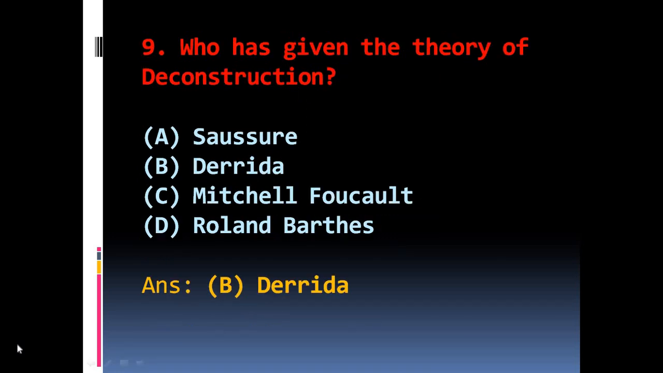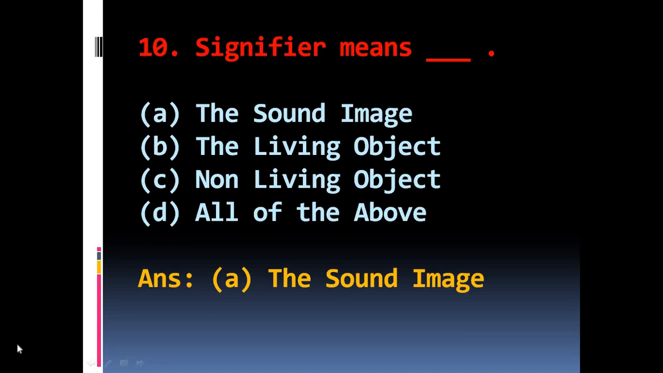Question number 9. Who has given the theory of deconstruction? Options are A. Saussure, B. Derrida, C. Michel Foucault, D. Roland Barthes. The right answer is B. Derrida, Jacques Derrida.